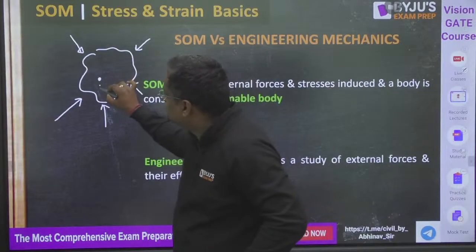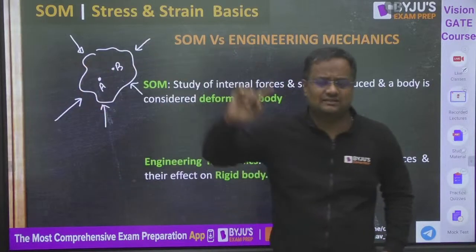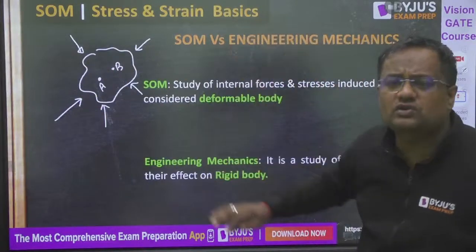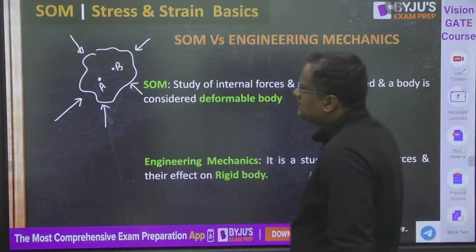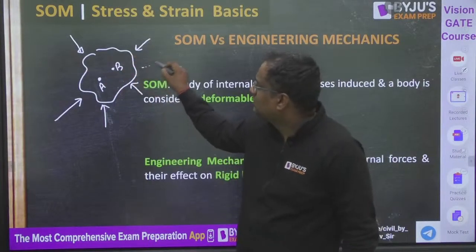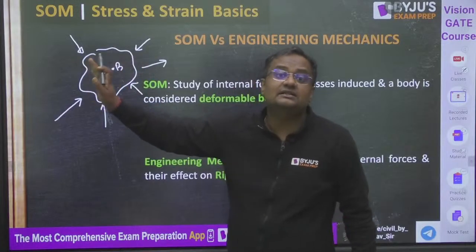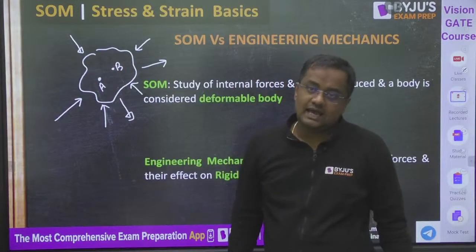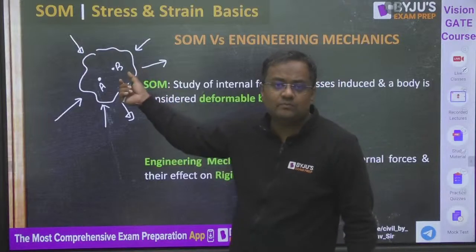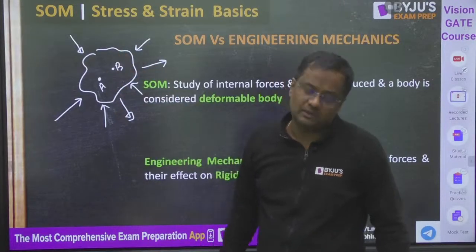If the relative displacement of two points A and B is not changing by applying any number of forces, in any direction, of any magnitude, if these points are as it is, not coming closer, not moving apart, and the orientation is not changing, it is considered to be a rigid body. And if by application of forces they come closer, move apart, or the orientation is changed, that is a deformable body.